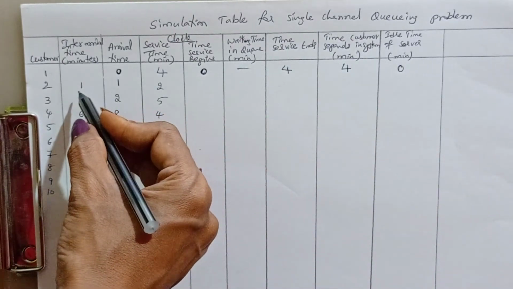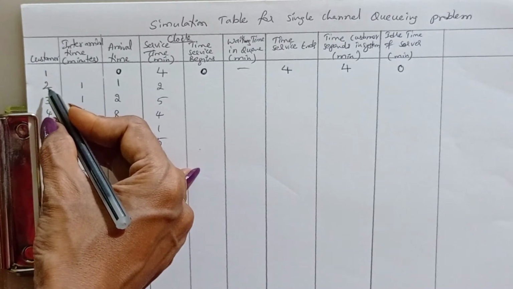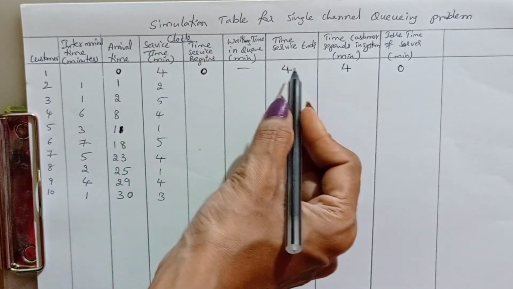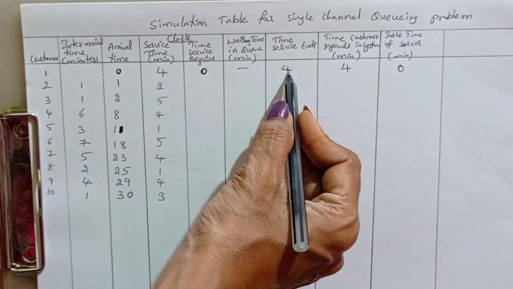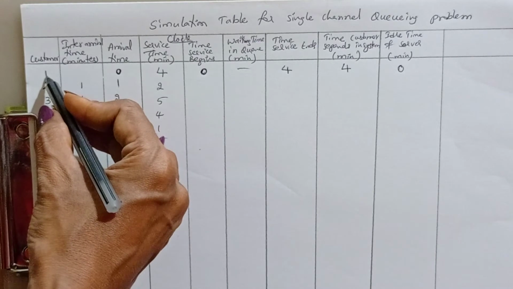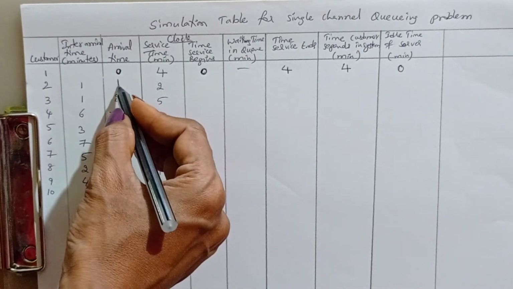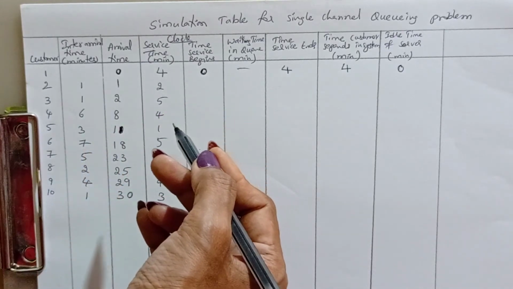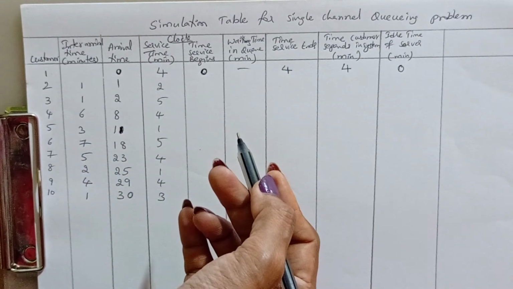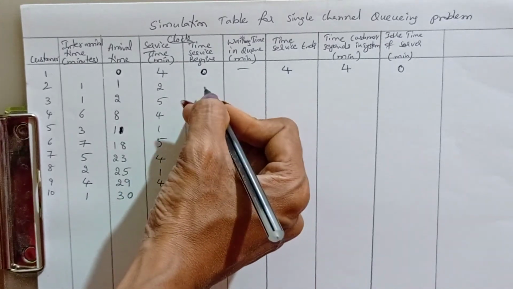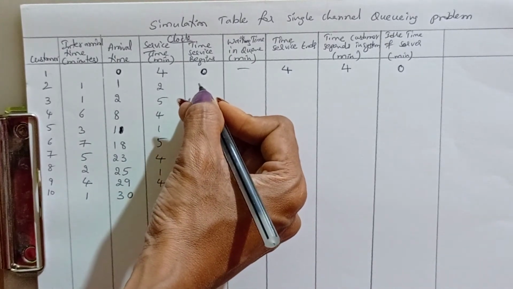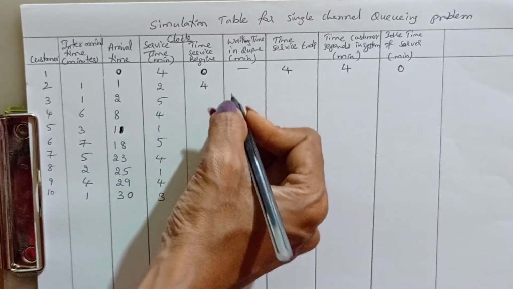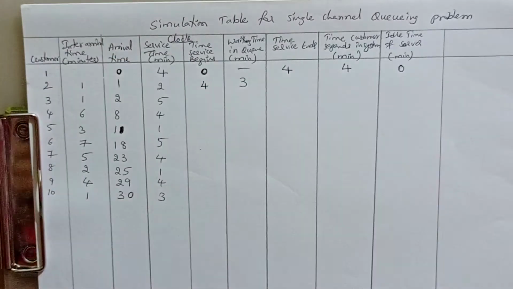Next, see here the second customer, customer number 2, arriving at clock time 1. But actually the first customer is in service from 0 to 4, completing at clock time 4. So the second customer should wait. Up to how much time? Up to 4 minutes. Here he came at 1 minute but is waiting up to 4 minutes. 4 minus 1, that is 3 minutes waiting.